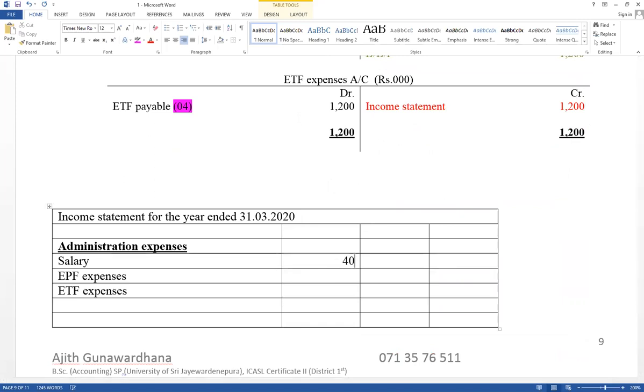In the first column: salary 40,000, EPF expense 4,800, and ETF expense 1,200. All the expenses should be included in the first column.